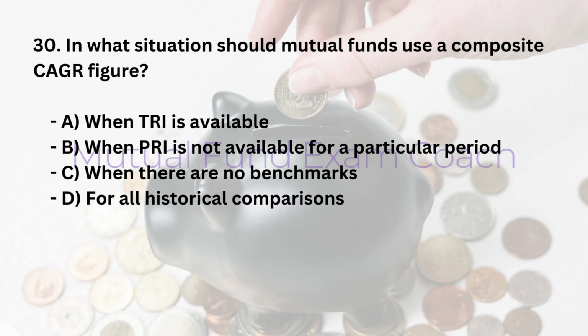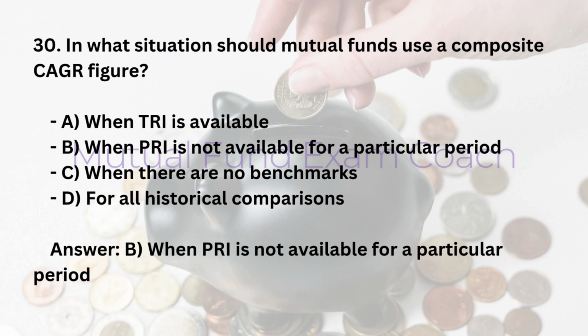30. In what situation should mutual funds use a composite CAGR figure? A. When TRI is available. B. When PRI is not available for a particular period. C. When there are no benchmarks. D. For all historical comparisons. Answer: B. When PRI is not available for a particular period.